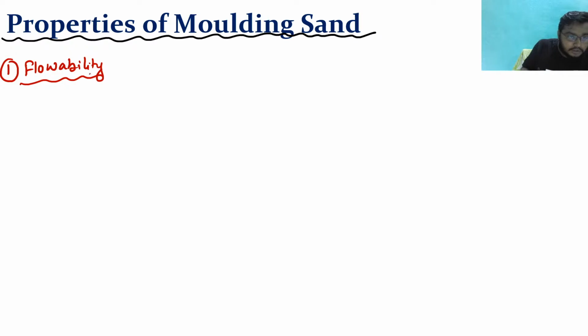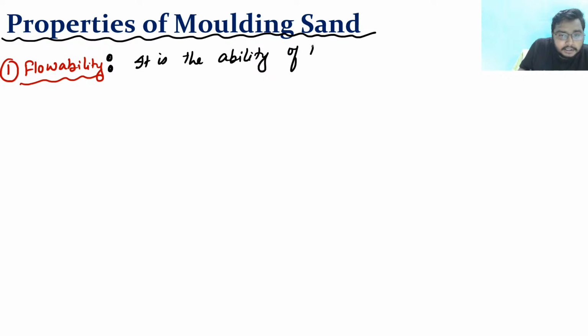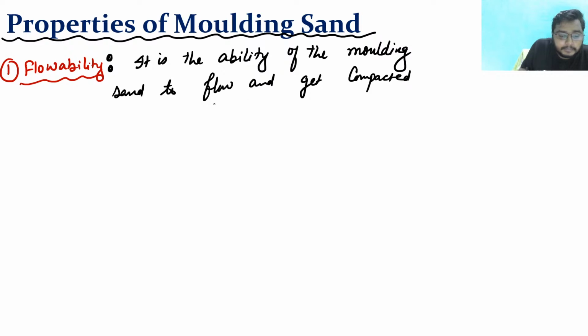Now see, what is the flowability? Flowability is the ability of the molding sand to flow and get compacted all around the pattern and take up the required shape.